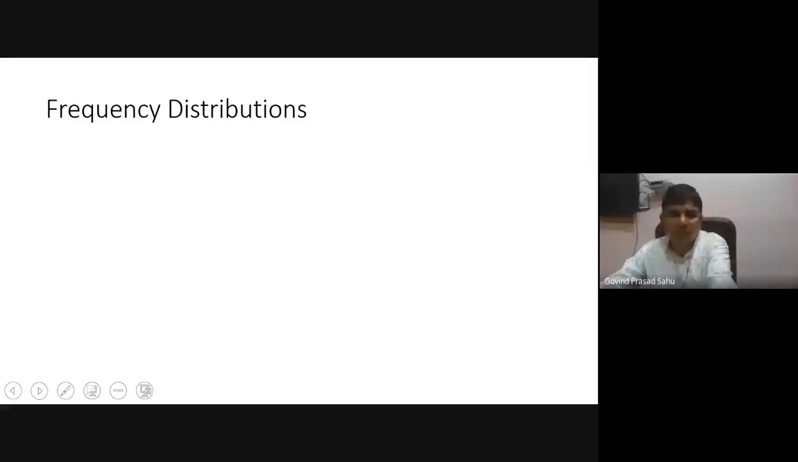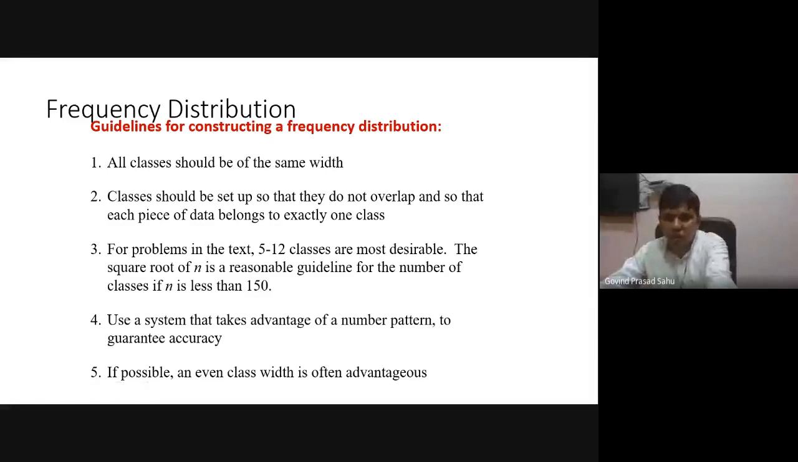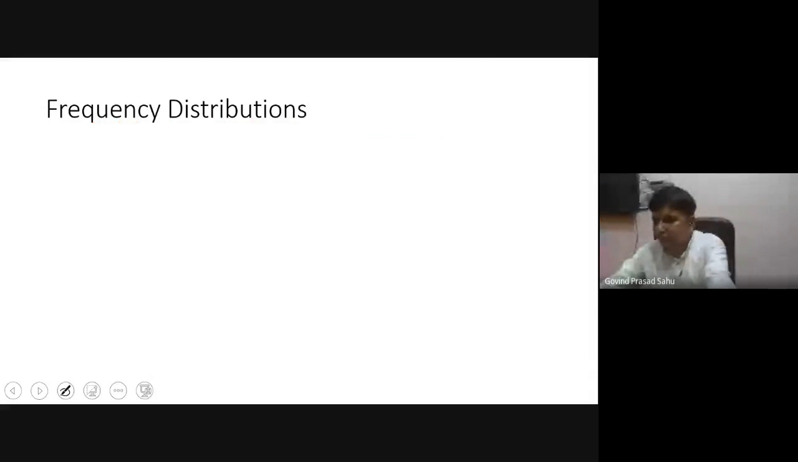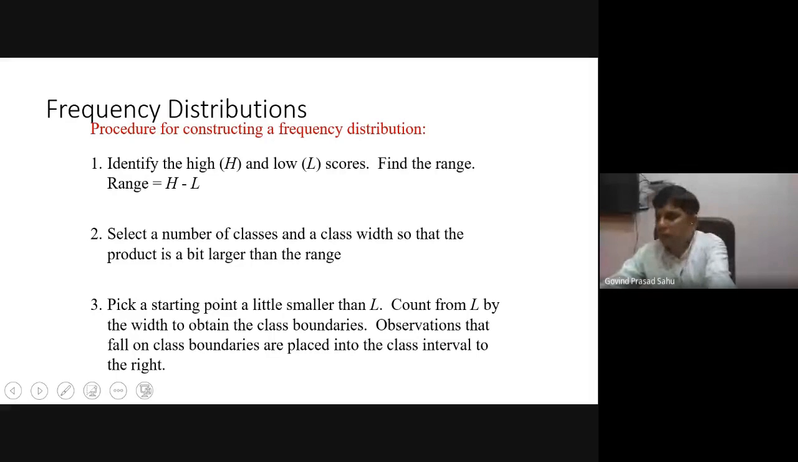So there are certain guidelines regarding the construction of frequency distributions. All classes should be of the same width. Classes should be set up so that they do not overlap, and so that each piece of data belongs to exactly one class. Okay. So the procedure: we find the range for the classes when constructing a frequency distribution. The range is the highest value of data minus the lowest value of data. We do these frequency distributions for quantitative kinds of data.